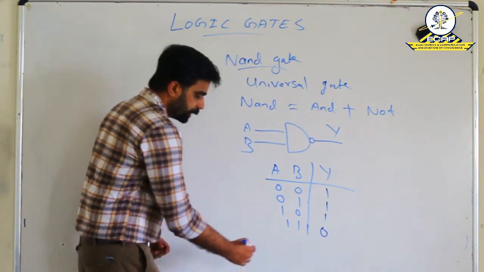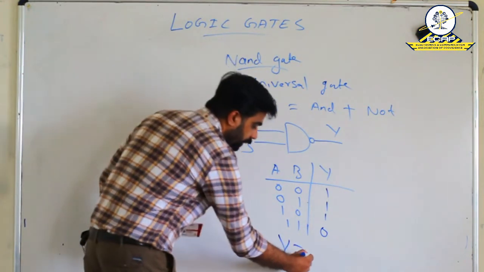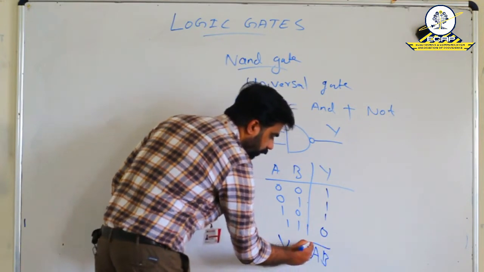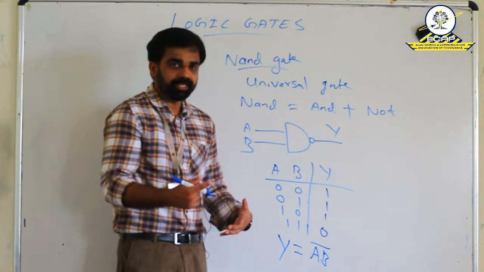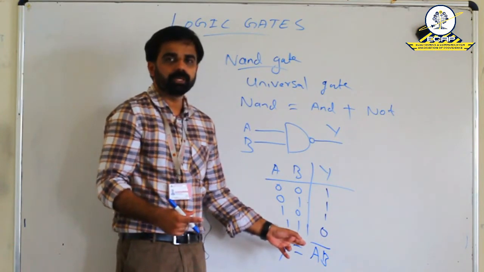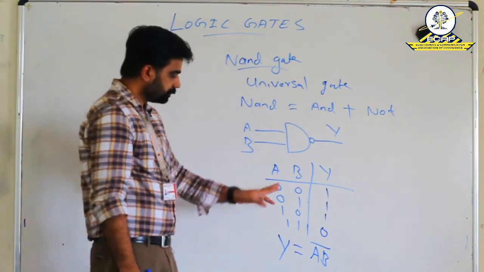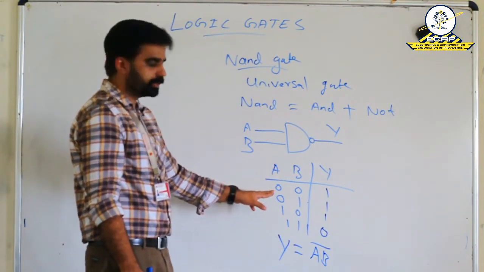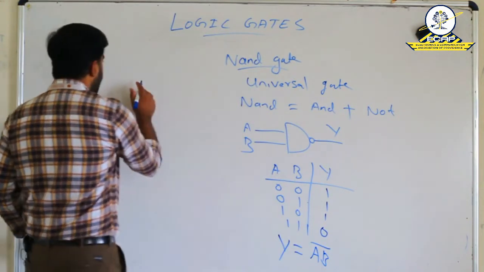And here the expression can be represented as Y is equal to AB the whole bar. That is, AB is the expression of AND gate, and inverter also comes. So, Y is equal to AB the whole bar. And by using this logic truth table, we can draw the logic diagram.